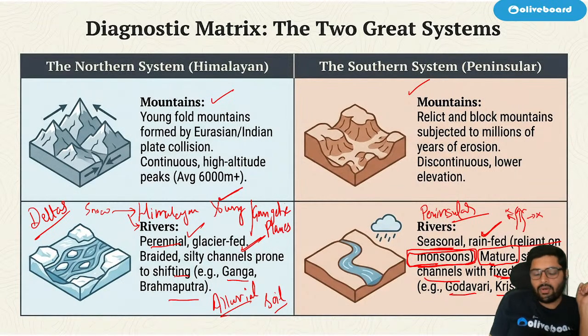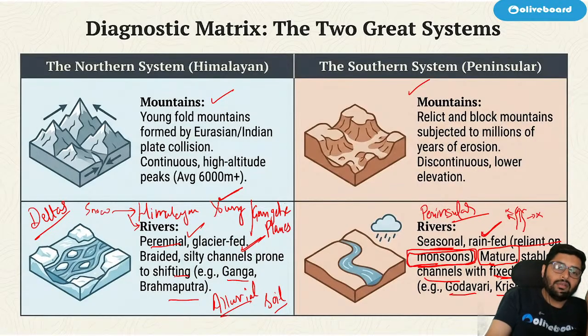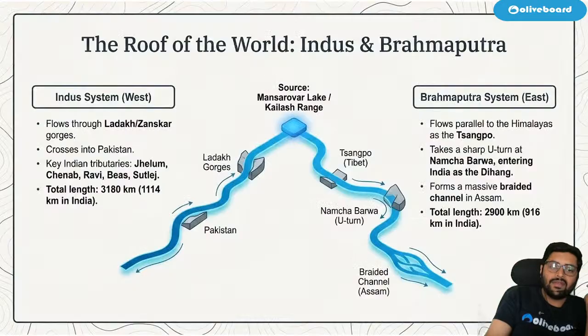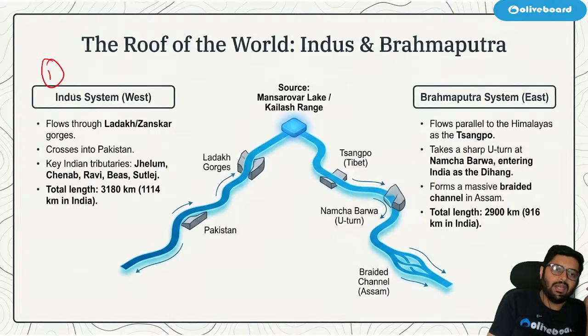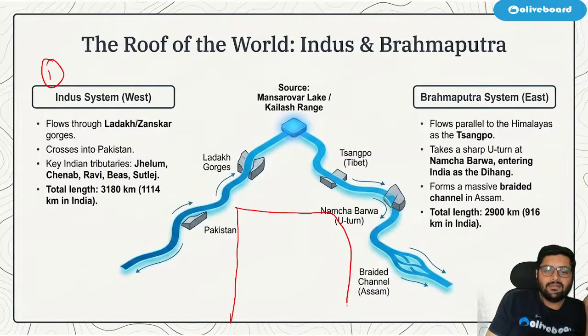Now, when we talk about Himalayan rivers, we have three river systems. One is the Indus River system. First is the Indus River system. Then second, we have the Ganga River system. And third, we have the Brahmaputra River system.